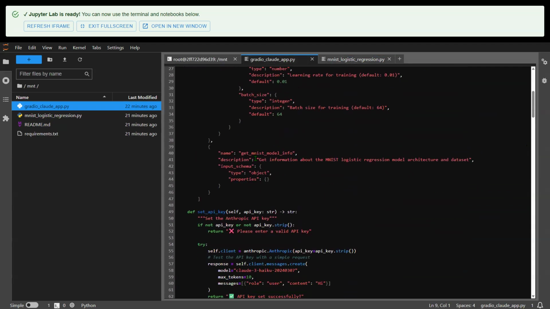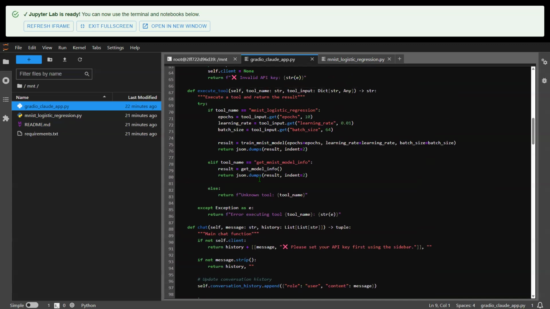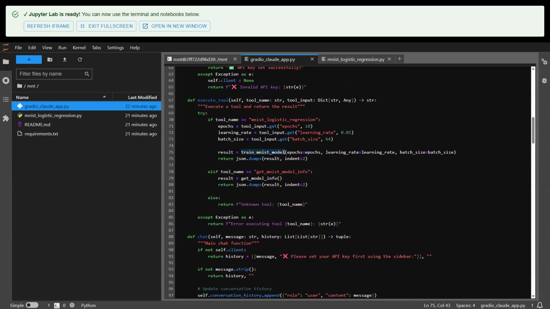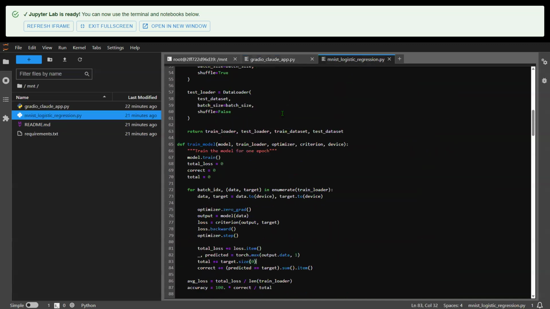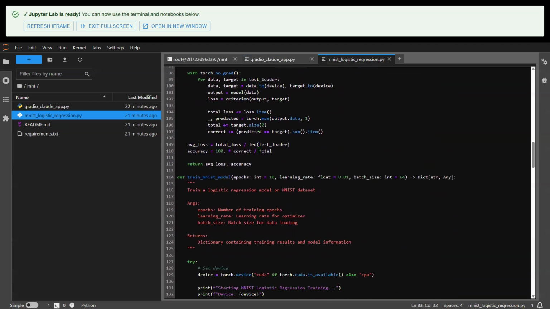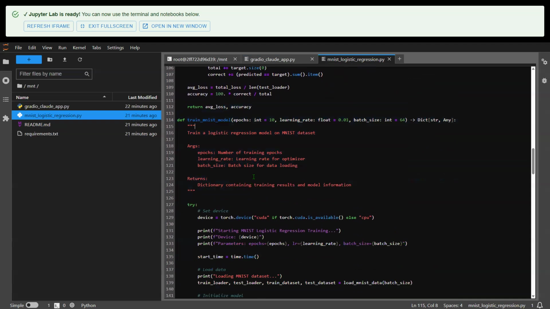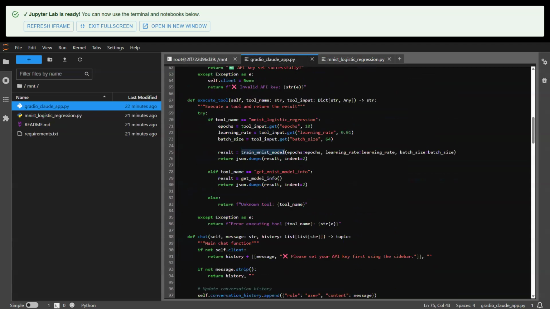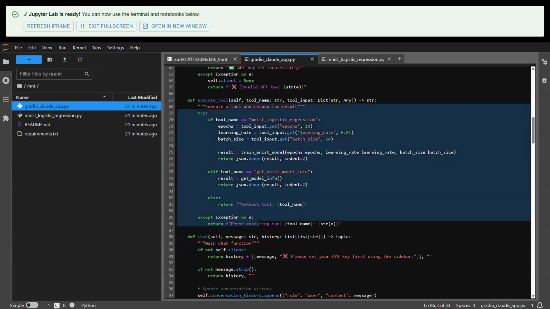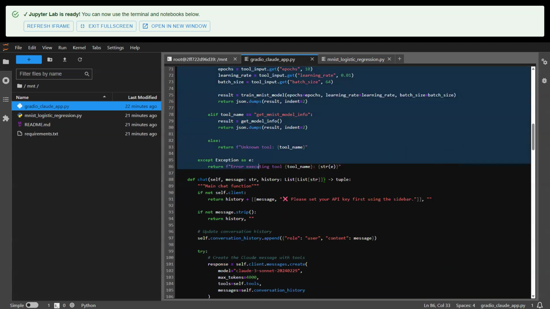So I can find that function for you guys, and we can examine the function together, right? Train MNIST model, and that is from here, train MNIST model. So everything is kosher, everything is set up correctly, and then this execute tool can then be invoked, right?